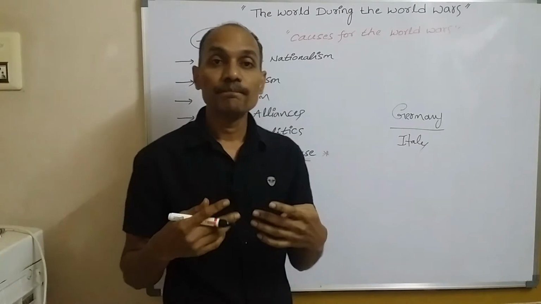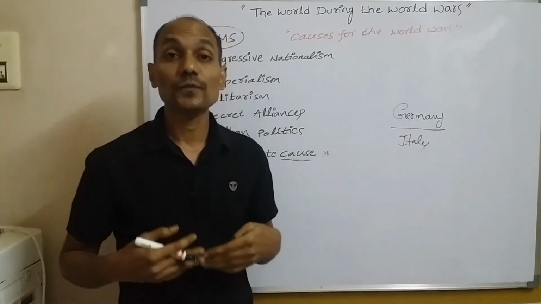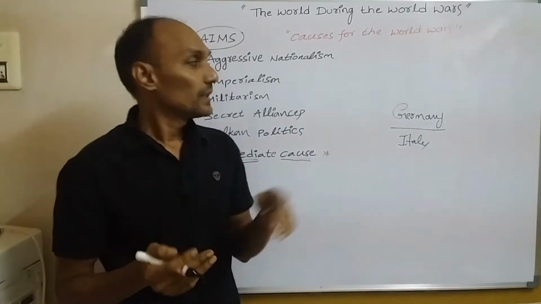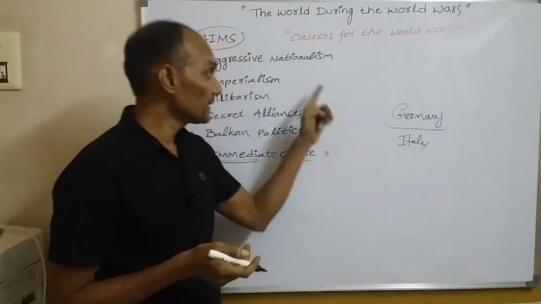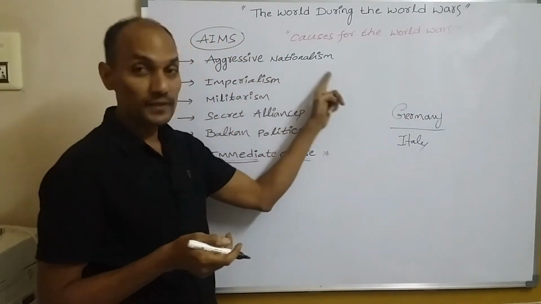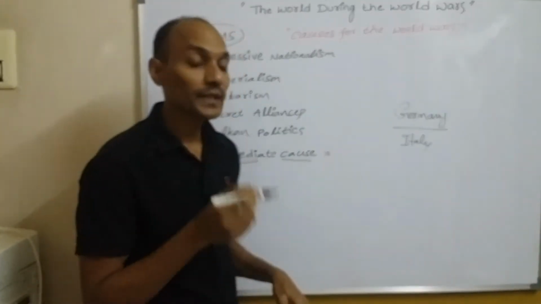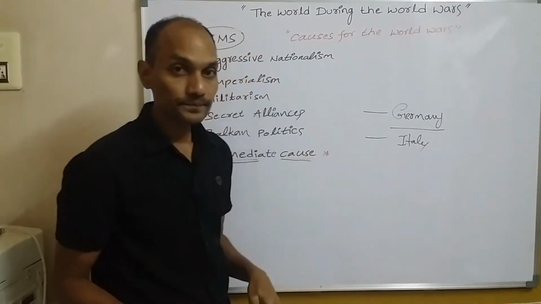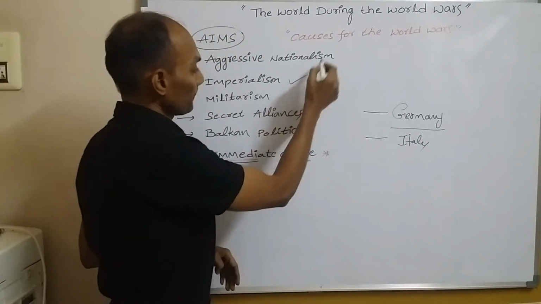They believed they were supreme in the world, that their race was supreme. That's why they supported wars. The nationalism became aggressive and destructive, especially in Germany and Italy. Understand?